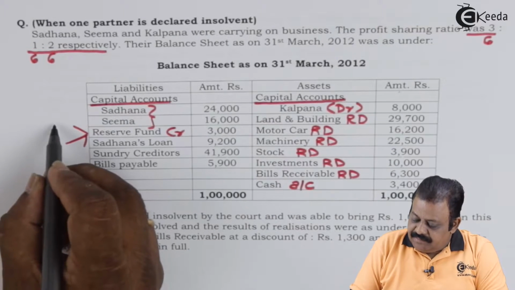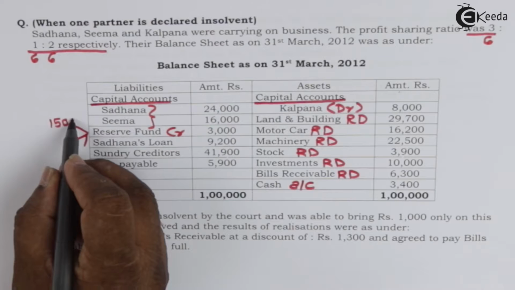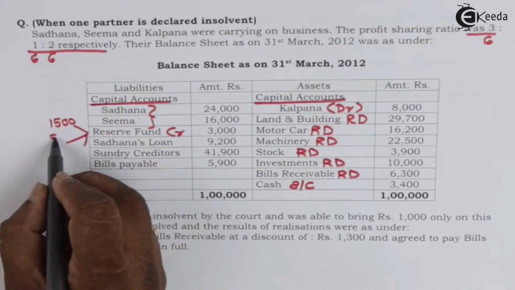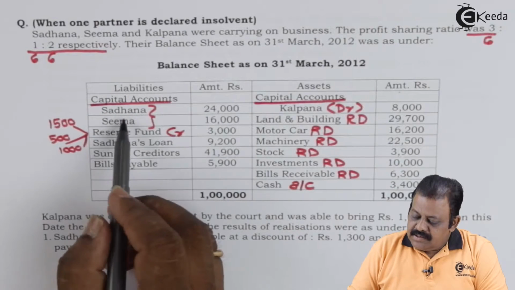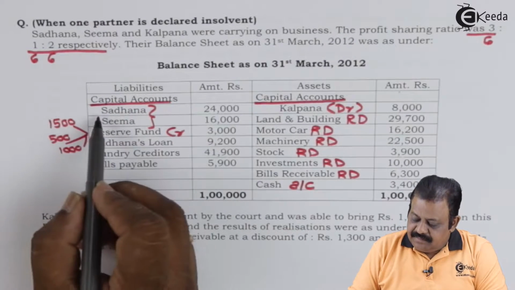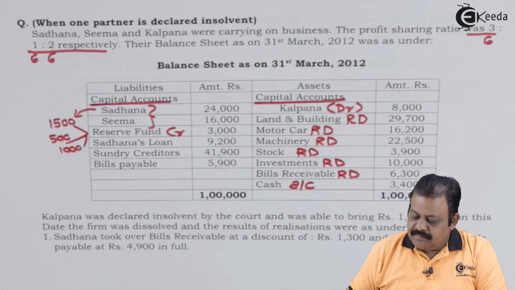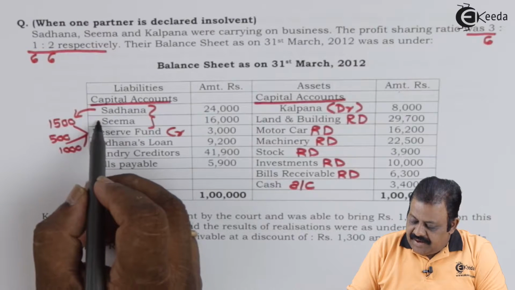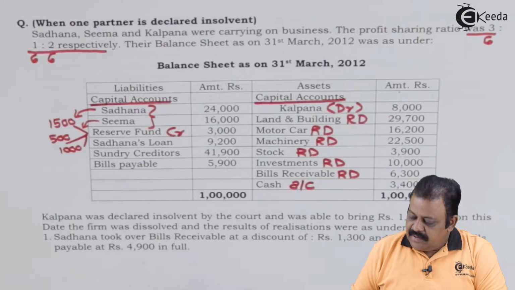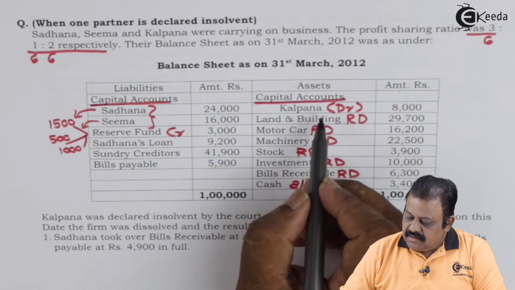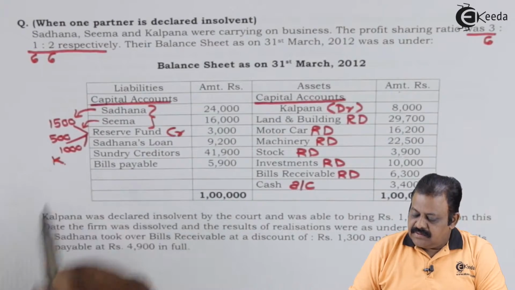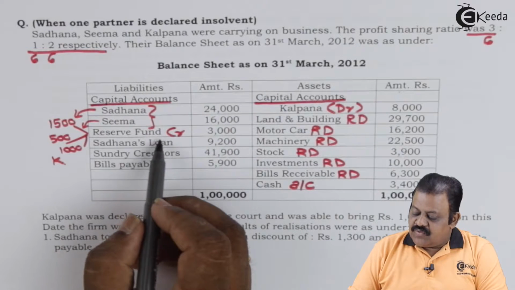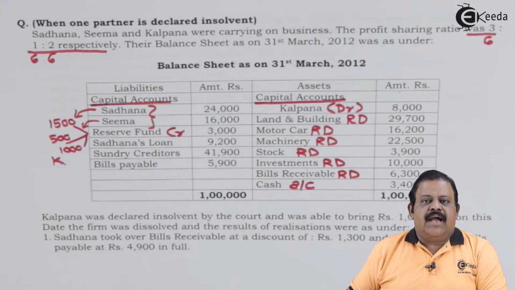So it will be Sadhana 1,500, Seema 500, and Kalpana 1,000 rupees. Reserve fund will be transferred to the credit of the partners' capital accounts.